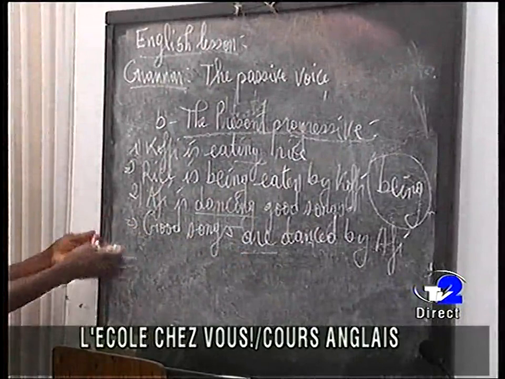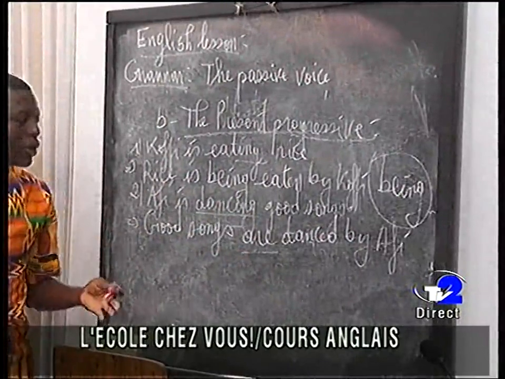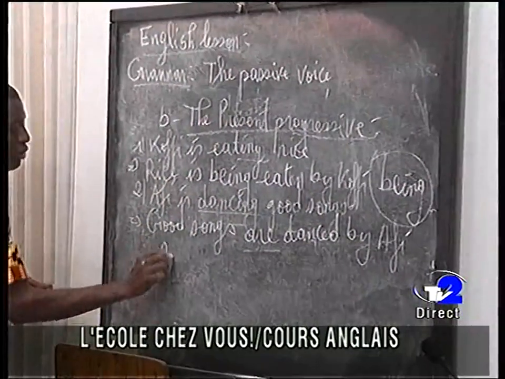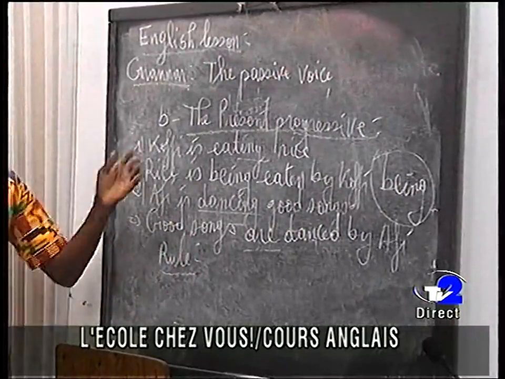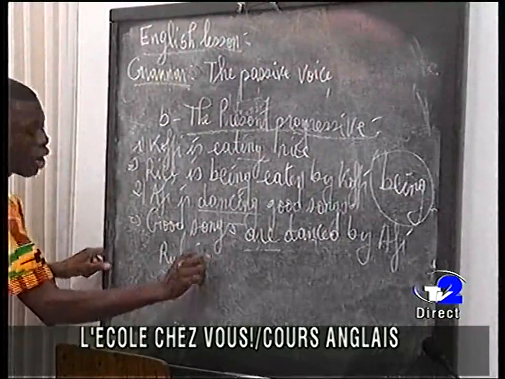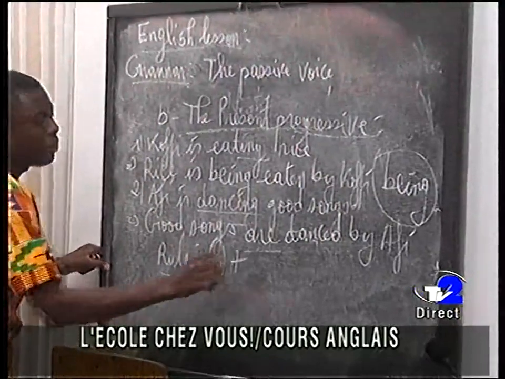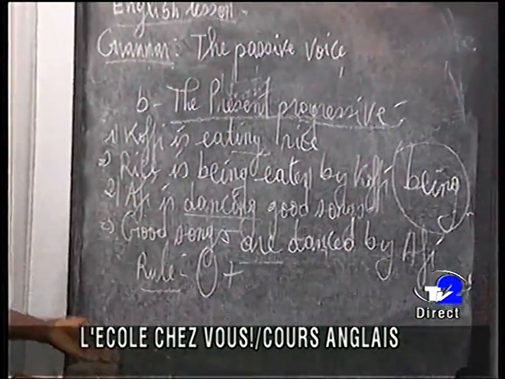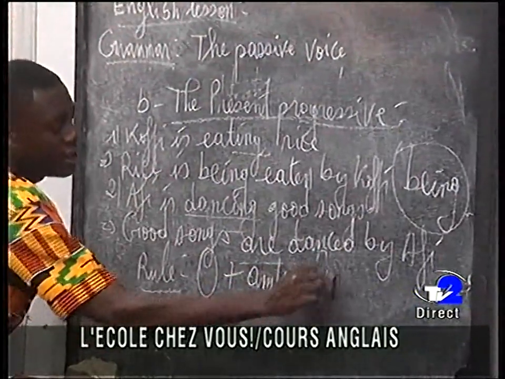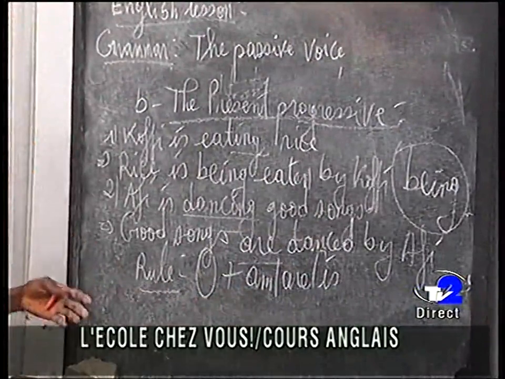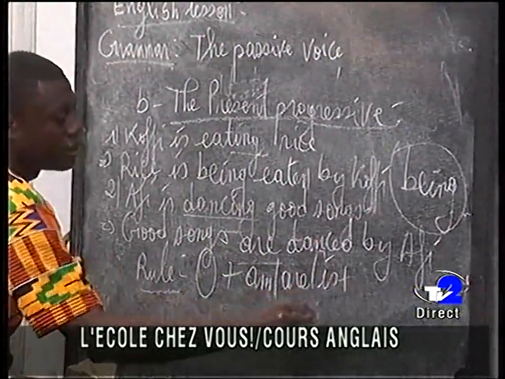So, for these two sentences, we can have the rule. The rule of passive voice of present progressive: we have object plus to be in simple present, that is am, are, and is, plus being.